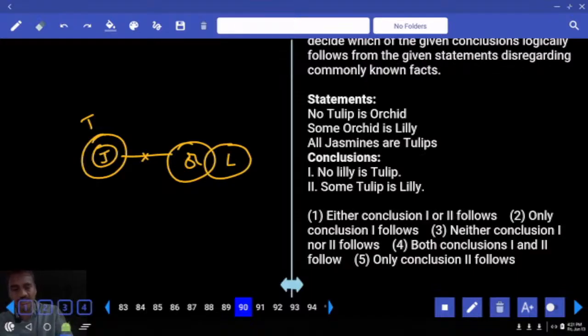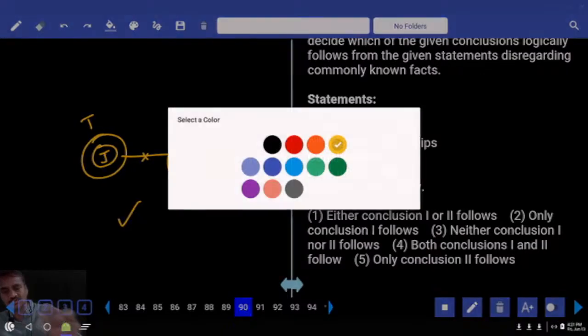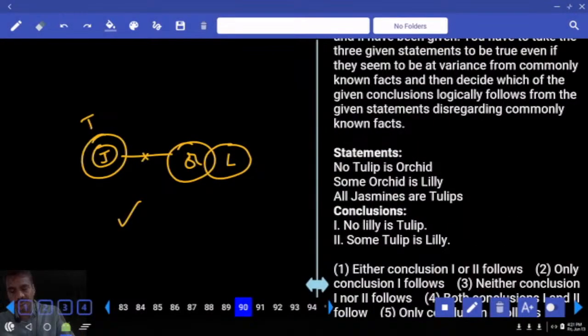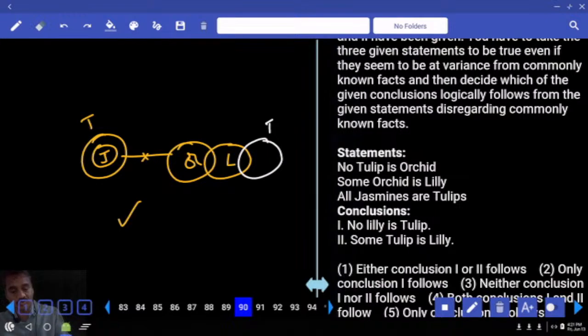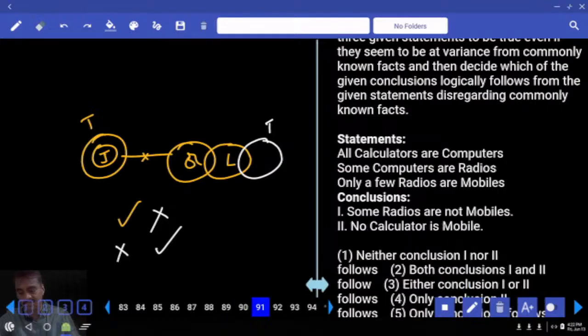Then no lily is tulip, that is definitely true. To make this one false, we need to prove some lilies are tulip. And second one, some tulip is lily is false. Now we make this one false, now it has become true. Then what is your answer? Either one, not two. Choice 1, question number 90.